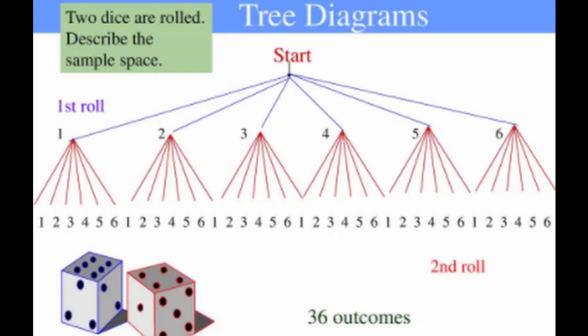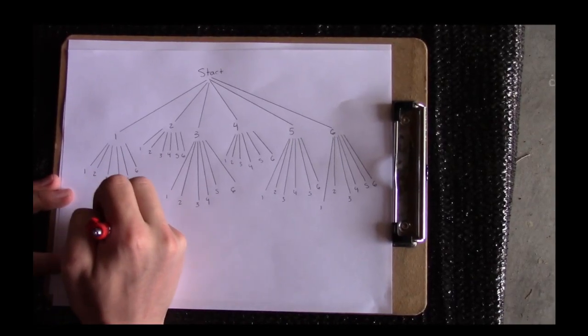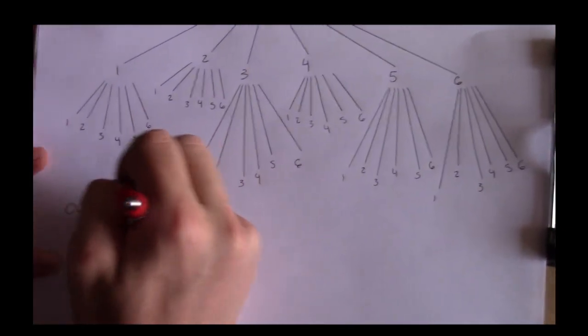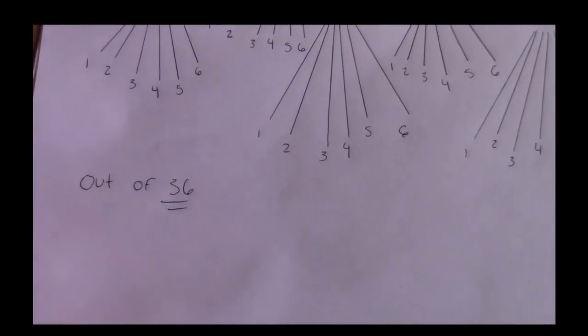Well, good question. We use tree diagrams. The way we set up the tree diagram is the first branch will be the first roll with the initial die, and then from that we'll have the second roll, which is the second die. And so as you can see here, me writing, we come out with a total of 36 outcomes.